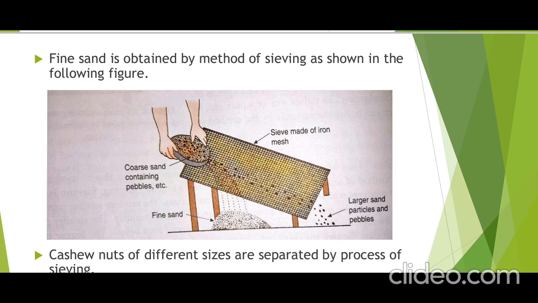And the bigger particles of stone and pebbles, meaning larger particles, do not pass through the iron mesh and remain behind. If you are keeping it in that slanting position, all those bigger particles will roll and be collected far away, outside of that mesh. The fine sand can be separated from large particles by sieving using this big mesh. Mostly all of you have seen this, I think.